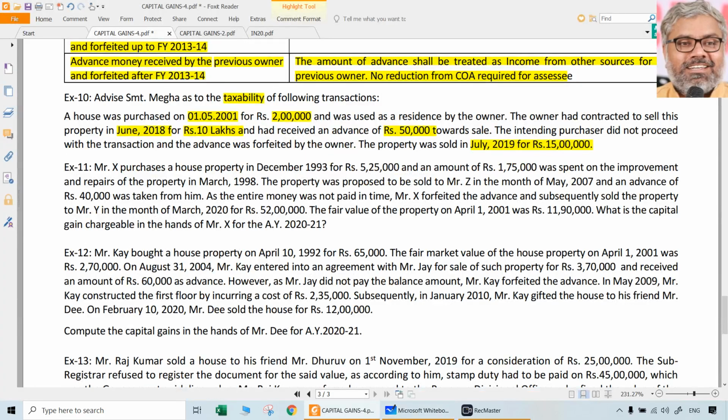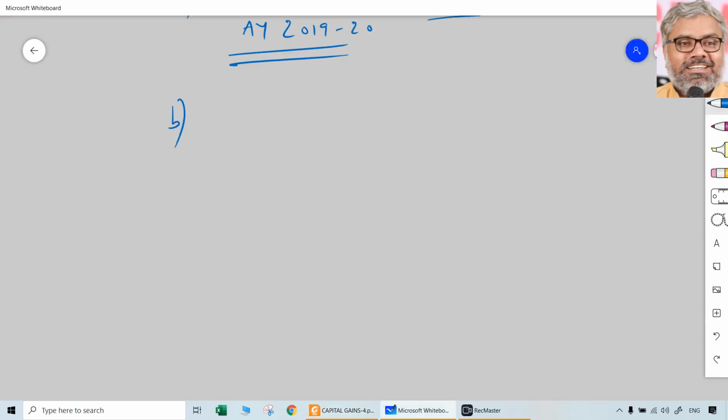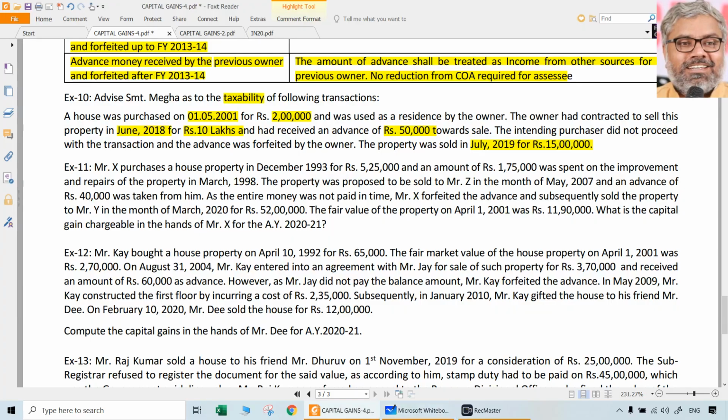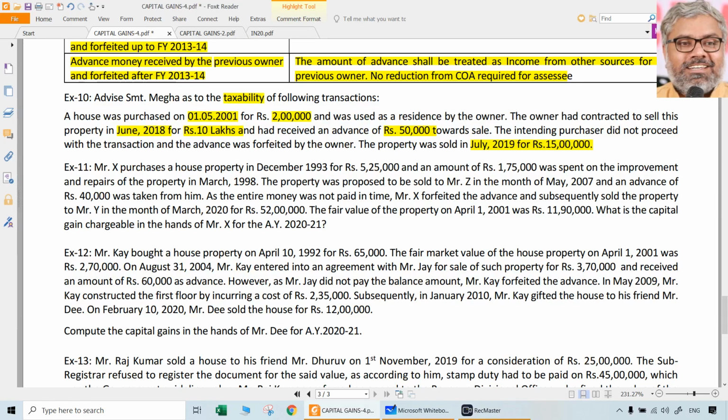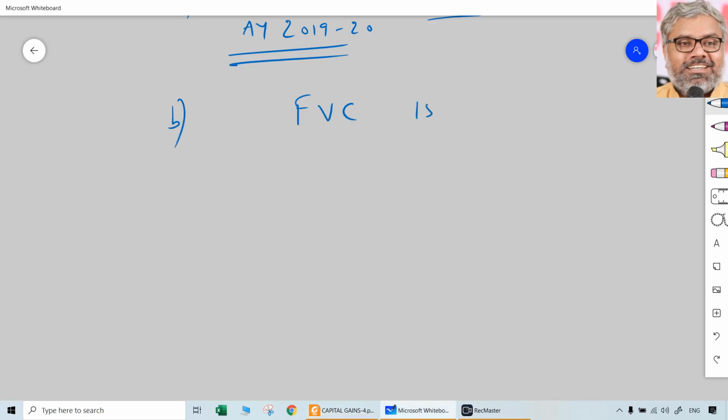Capital gains we have to calculate by taking the same format, full value of consideration or net sale consideration also, because there are no expenses. Amount is how much? It is sold in July 2019, during our previous year, for 15 lakhs. So 15 lakhs is the full value of consideration. That itself is the net sale consideration also.